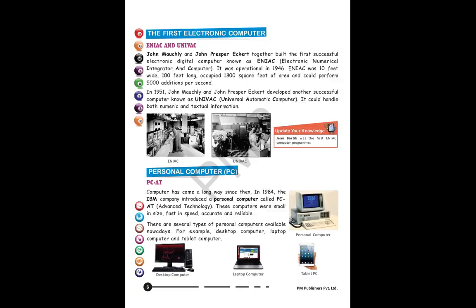After Mark I, students, the first electronic computers were invented. The names of these computers are ENIAC and UNIVAC. John Mauchly and John Presper Eckert together built the first successful electronic digital computer, known as ENIAC. The full form of ENIAC is Electronic Numerical Integrator and Computer. It was operational in 1946. ENIAC was 10 feet wide, 100 feet long, occupied 1800 square feet of area, and could perform 5000 additions per second.